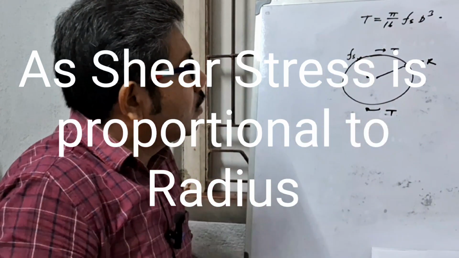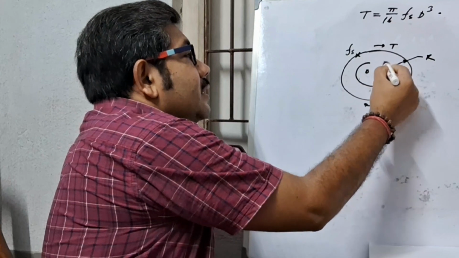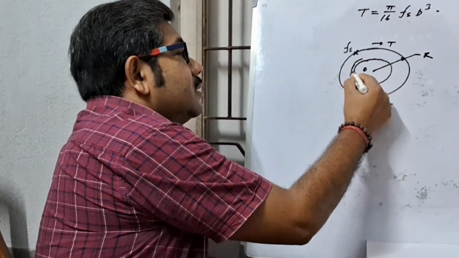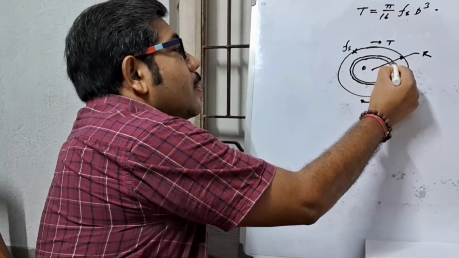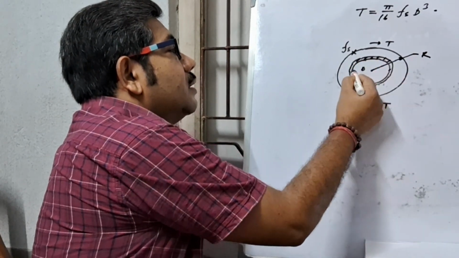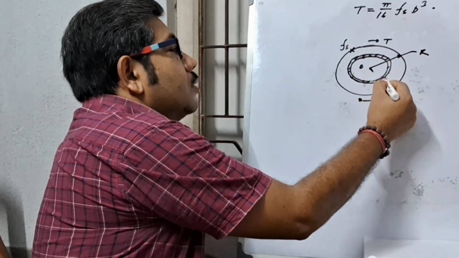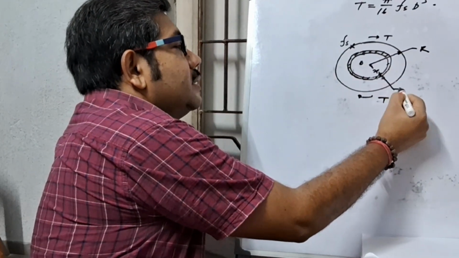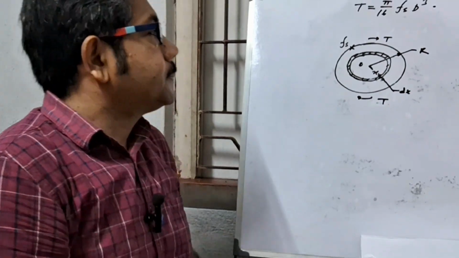Now assume a thin elementary layer of thickness dx at a distance x from the center of the shaft.